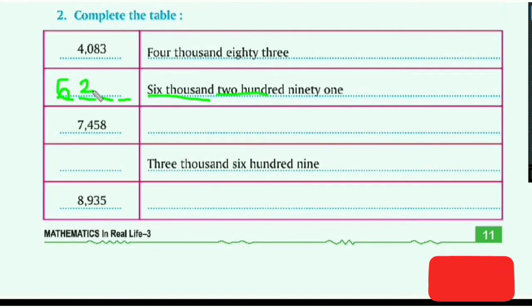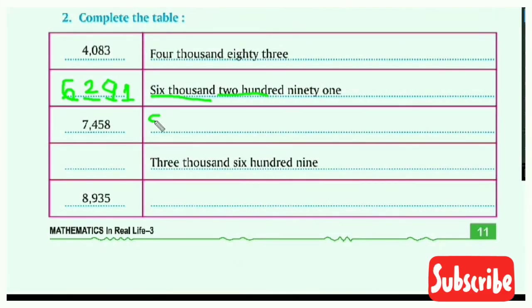Now 91. So at the tens place, 9 will come. 91 they said, so that's why 1 will come at the ones place. So 6291.